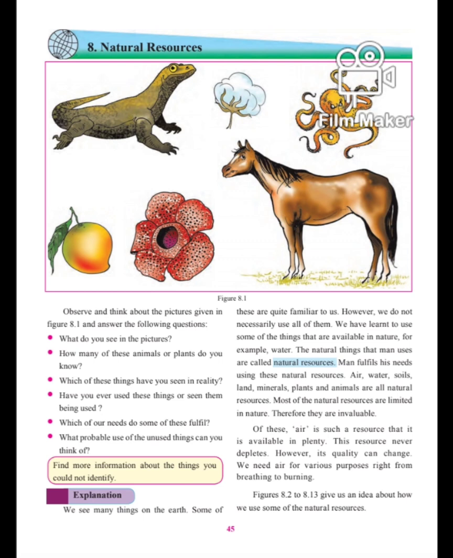Today, I will be explaining a new lesson in geography, lesson number 8, natural resources. Children, just see page number 45. On page number 45, you could see many images there, okay? Many pictures of animals, then flowers, mango, cotton pod, then octopus. You could see these pictures, yes, and you must have seen all these animals.